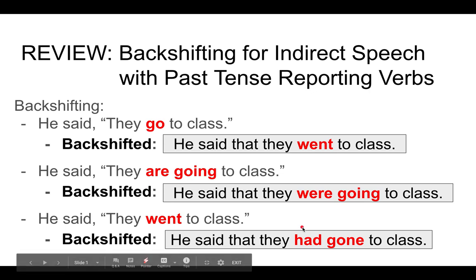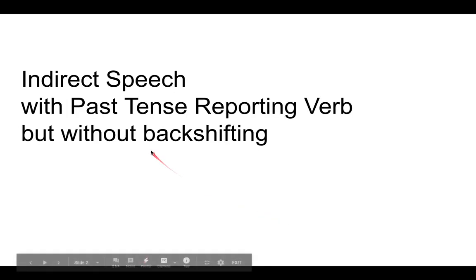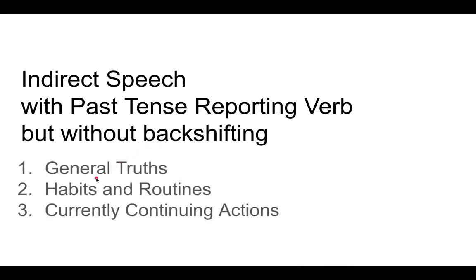The reason I'm presenting and reviewing this is because there are situations where indirect speech with a past tense reporting verb will not have backshifting. So that's what I'm going to talk about today. The three situations are these: general truths, habits and routines, and currently continuing actions.